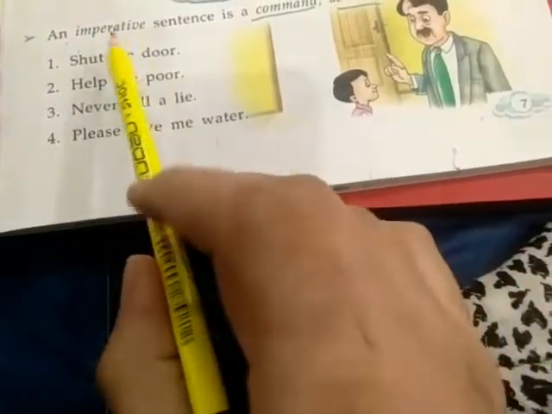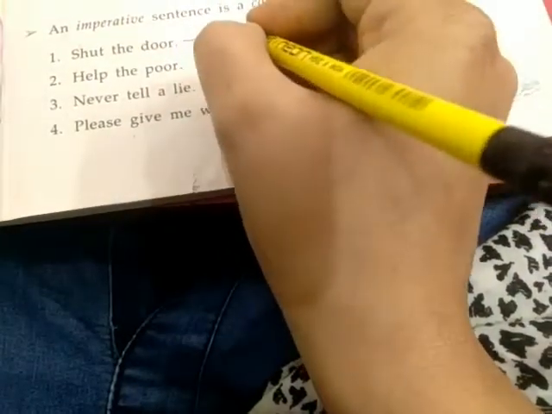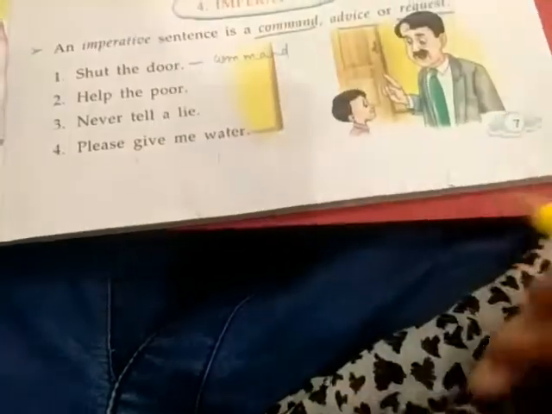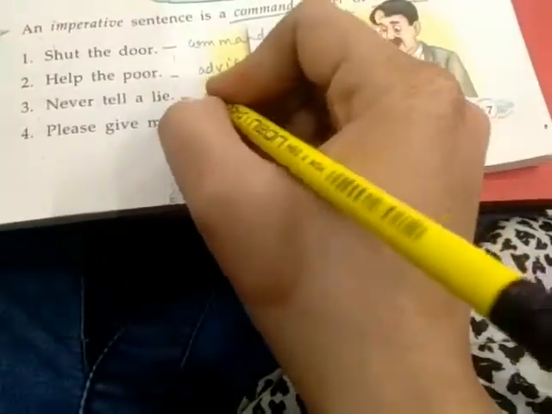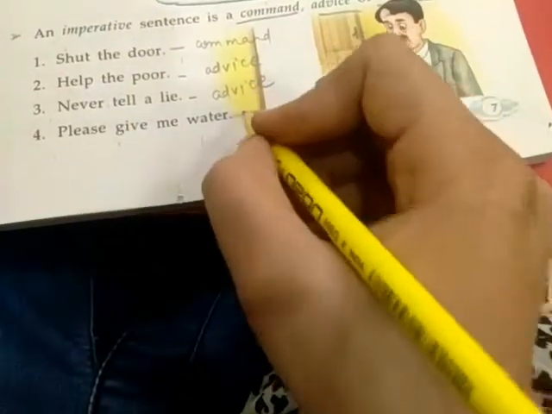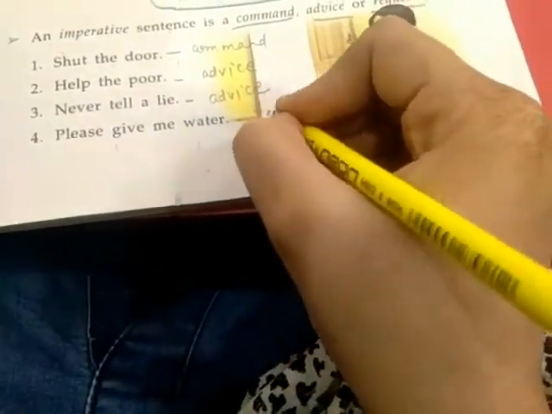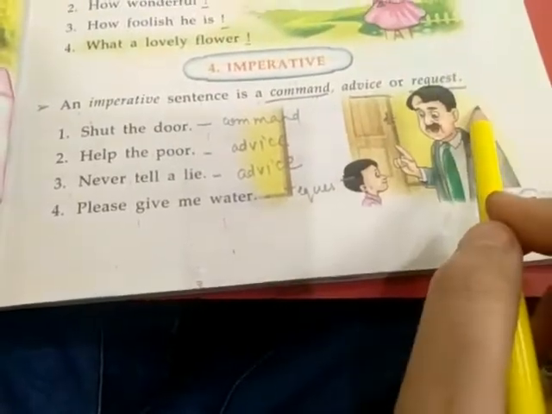For example, shut the door. It is a command. Okay. Help the poor. It is advice. Never tell a lie. It is also advice. Please give me water, and it is a request. Okay, so an imperative sentence is a command, advice or request.